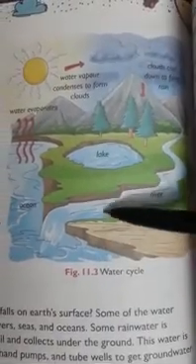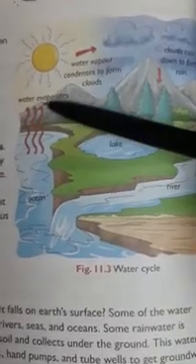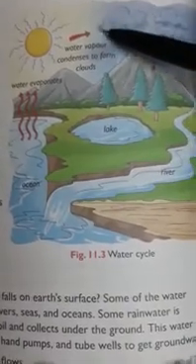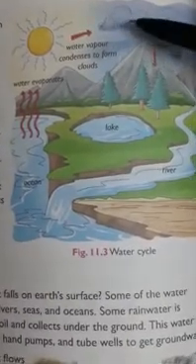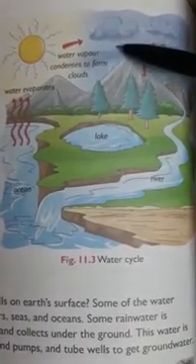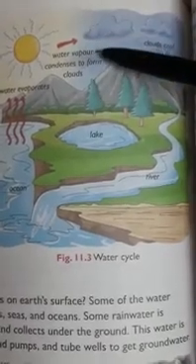When it goes to a particular height, it forms clouds. When it cools down, these water vapors change into water drops.